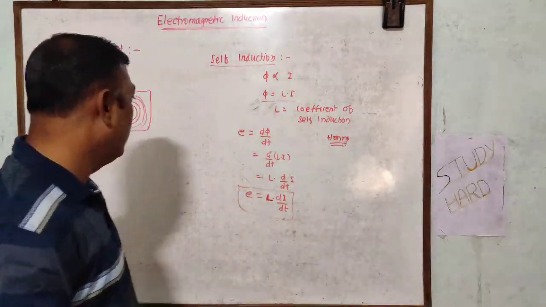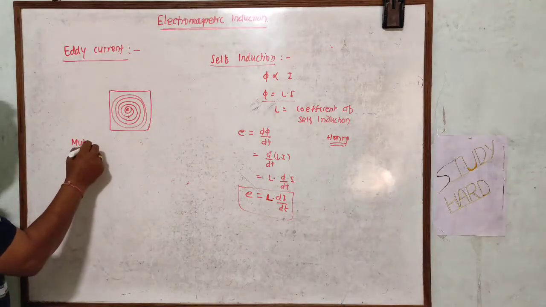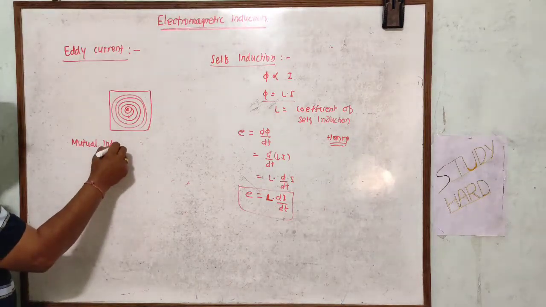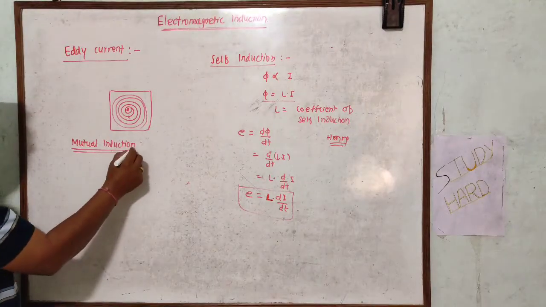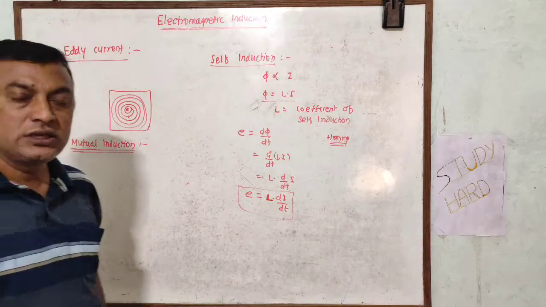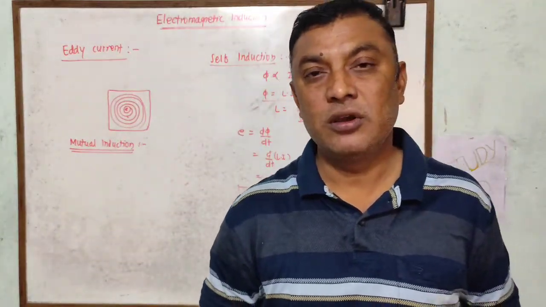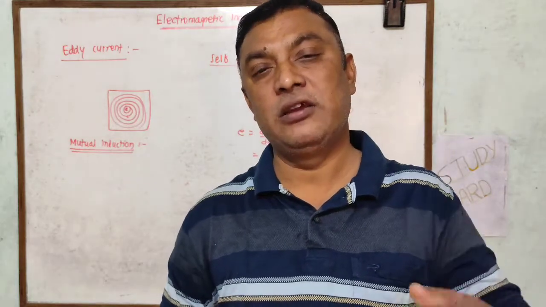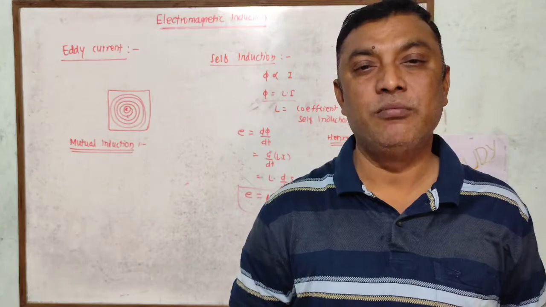Okay. Now the next concept that we are going to write is mutual induction. So next concept आहे ज्याला आपण या ठिकाणी काय म्हणतो, म्युच्युअल इंडक्शन असं आपण म्हणतो. What is mutual induction? It is the phenomenon of production of induced EMF in a coil due to the change in the magnetic flux in the neighboring coil. That phenomenon is known as mutual induction.